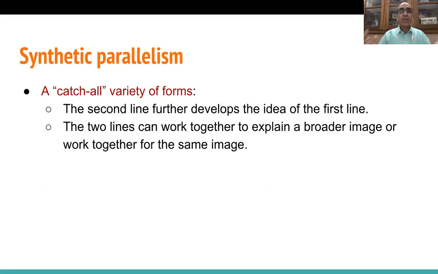No problem. All right, synthetic parallelism, second line further develops the idea of the first line. So first one was synonymous parallelism, where both are saying the same thing in two different terminologies.